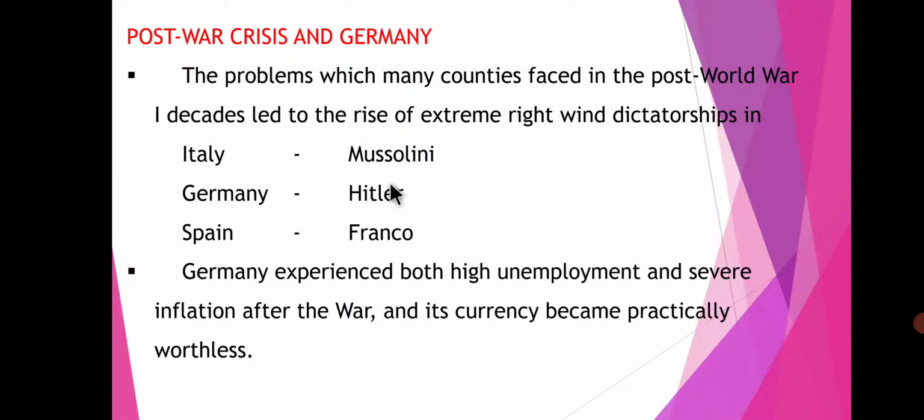After World War I, in the first decade, 1918 to 1928, dictatorships arose, which means grand rulers: Italy, Mussolini; Germany, Hitler; Spain, Franco. This is important, two more questions. So the dictators are: in Italy, the ruler is Mussolini; in Germany, the ruler is Hitler; and in Spain, the ruler is Franco. After World War I, they all rose.